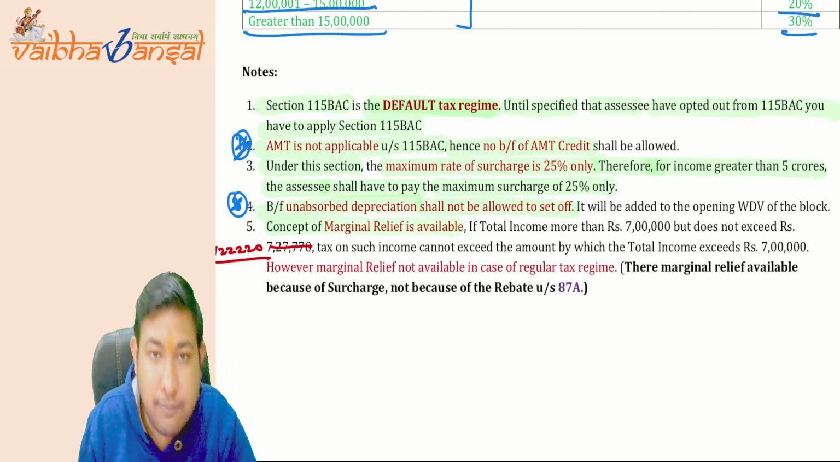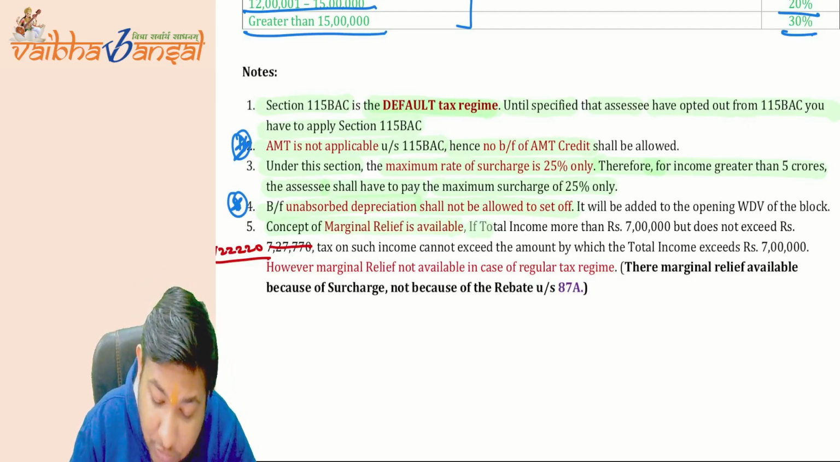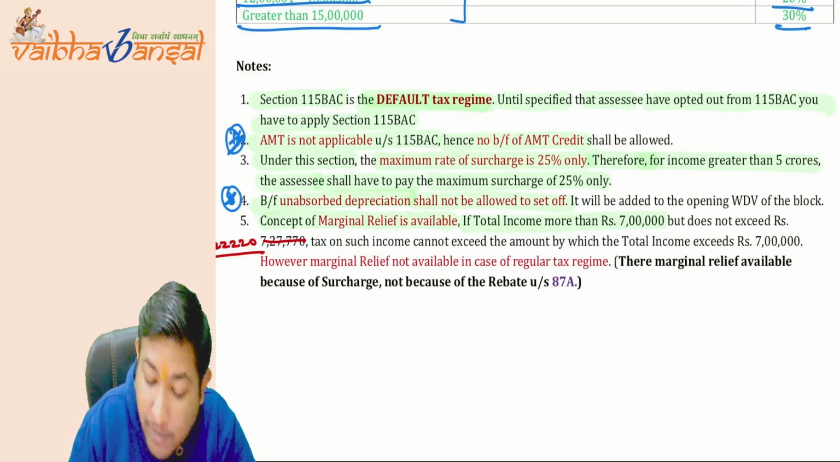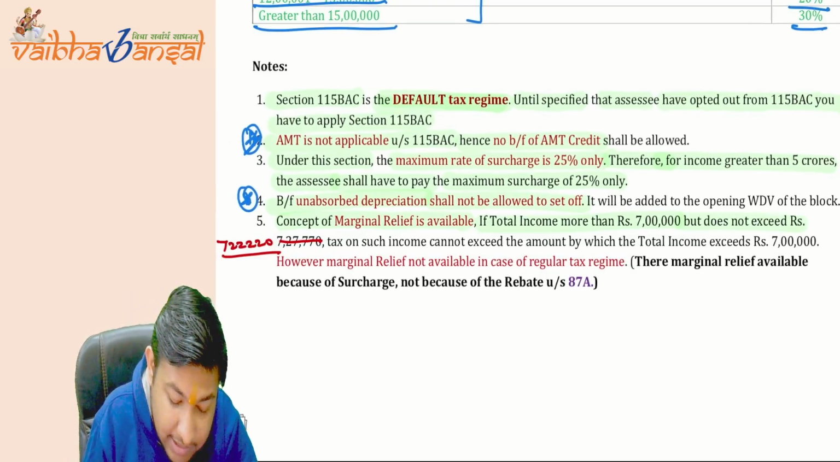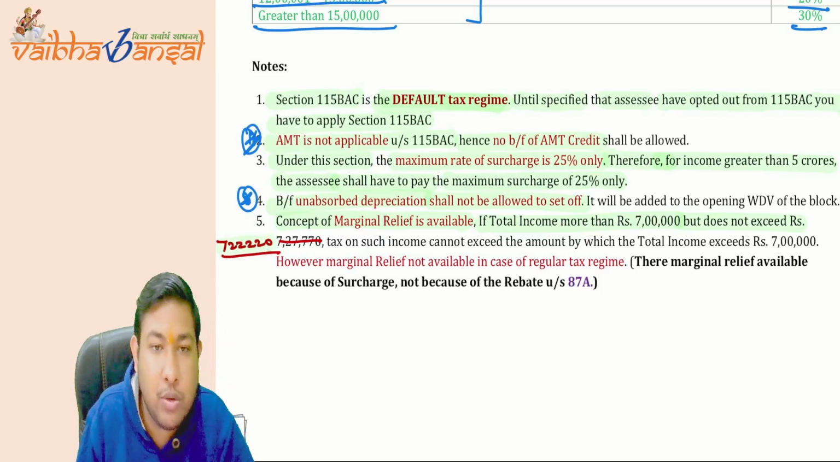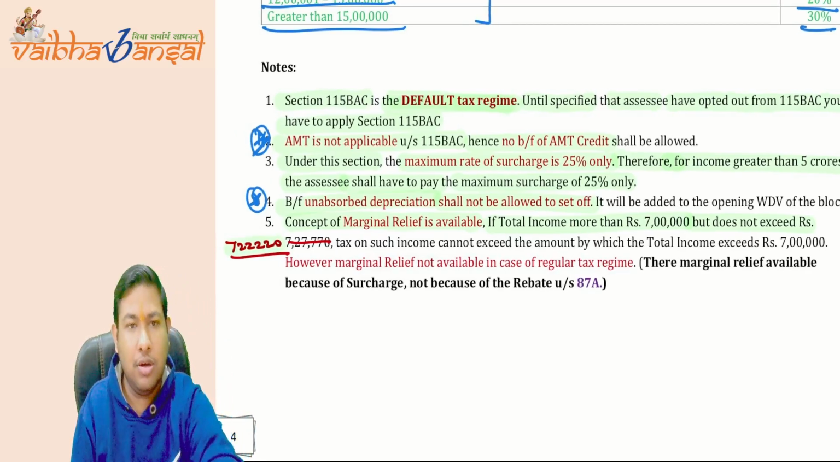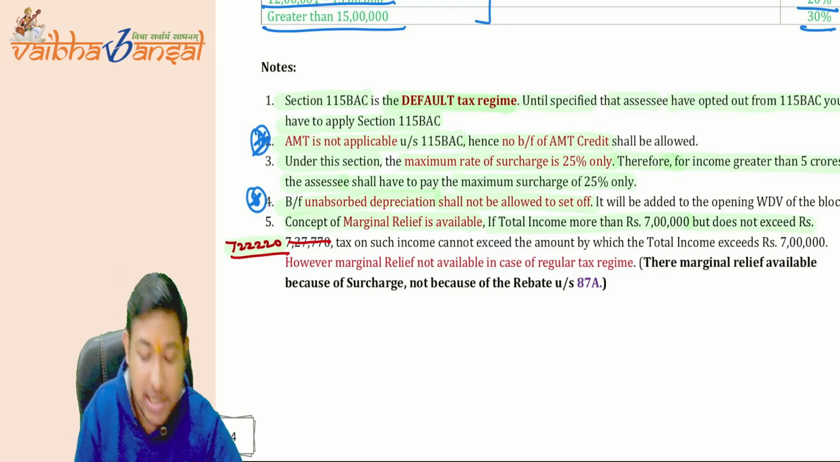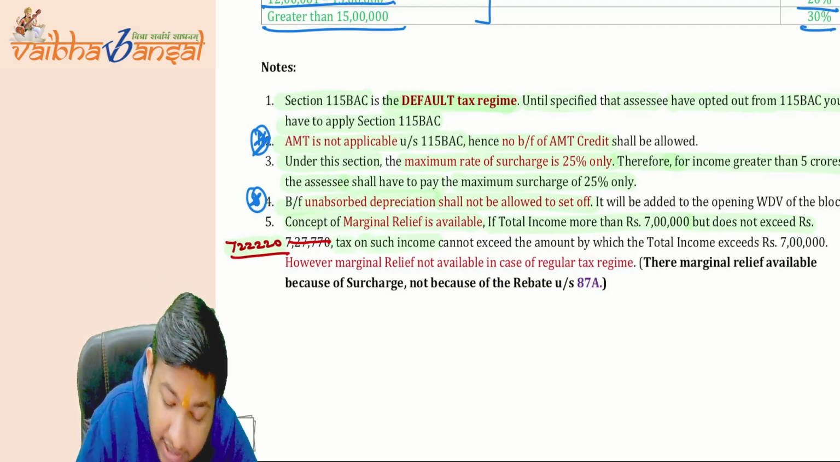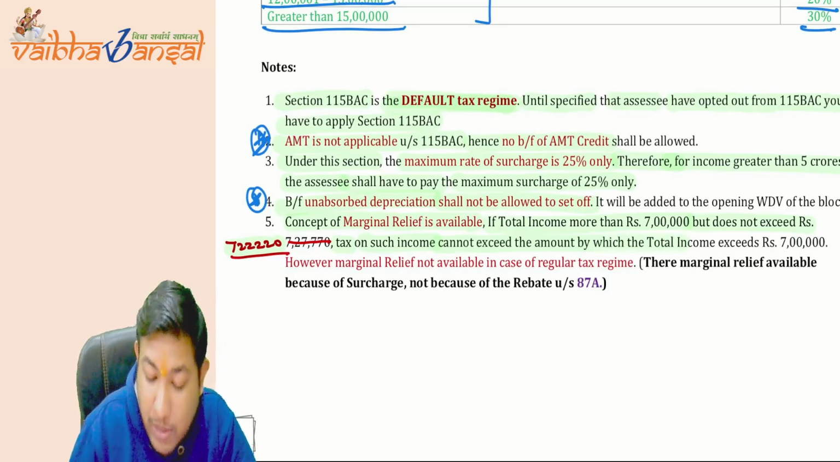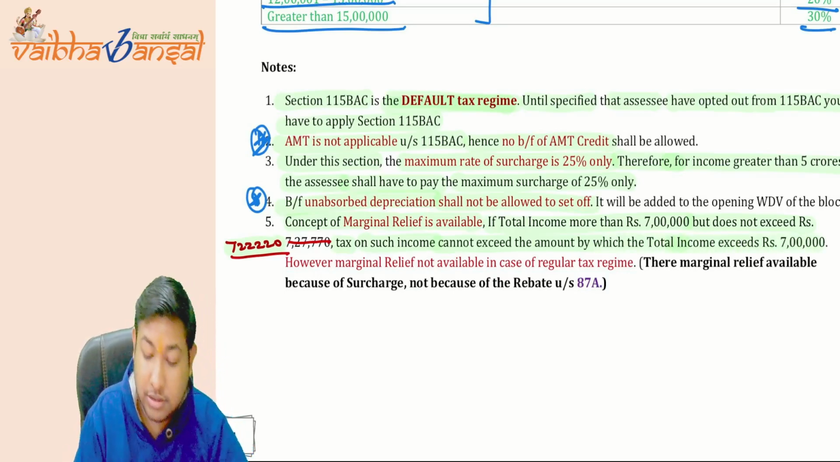The concept of marginal relief is available if the total income is 7 lakh or more, but does not exceed... this is changed from 720 to 220. In the notes that you are getting, it is already changed. Tax on such income cannot exceed the amount by which the total income exceeds 7 lakh rupees.